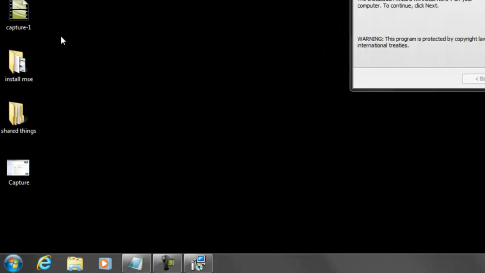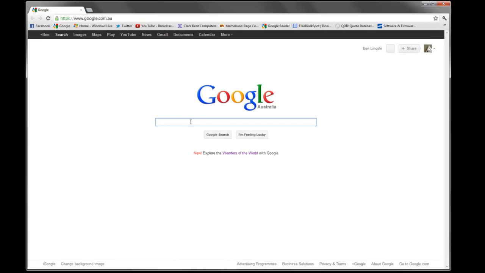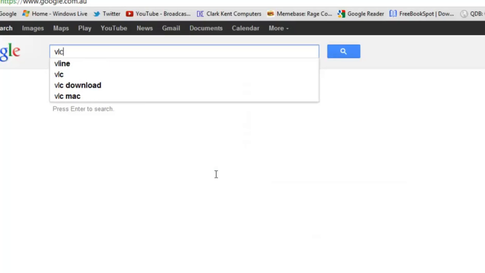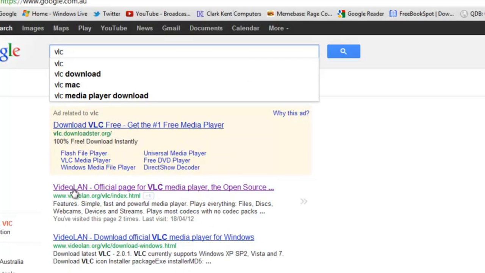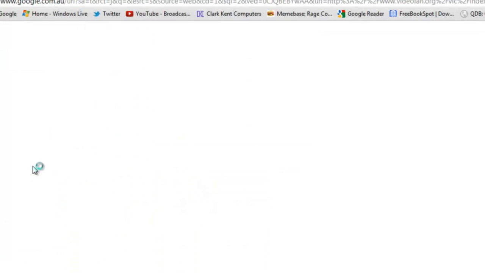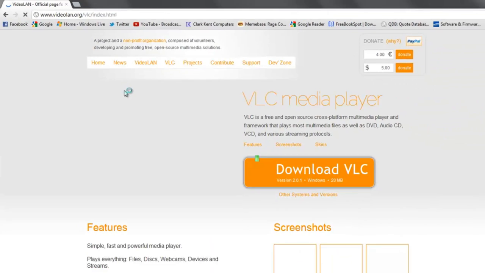So open up the internet. Today we'll be using Google Chrome for this. So here we are, straight at Google. To find VLC, simply type in VLC, and then it is this first link. It will take you to their website.